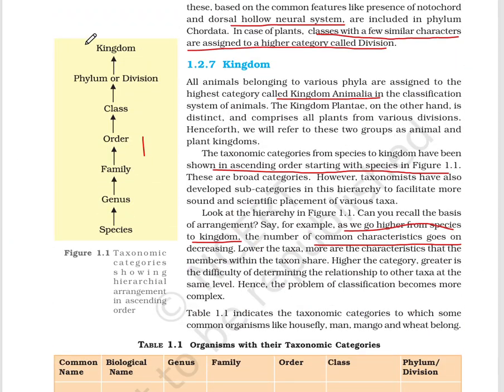The mnemonic for learning this table is: King's people die cause of 5 green snack. King's people die cause of 5 green snack. This is the mnemonic through which you can remember this table very easily.